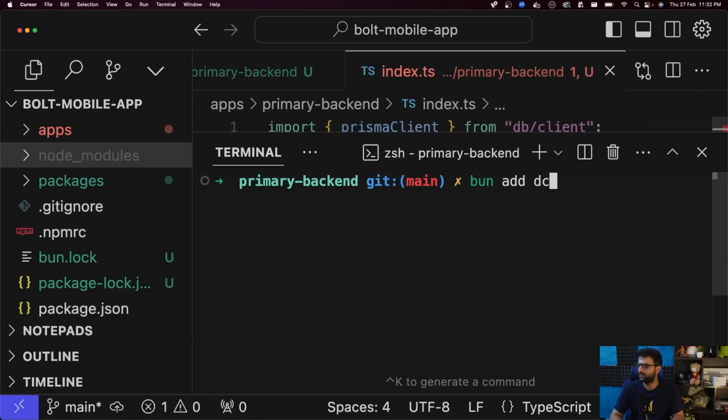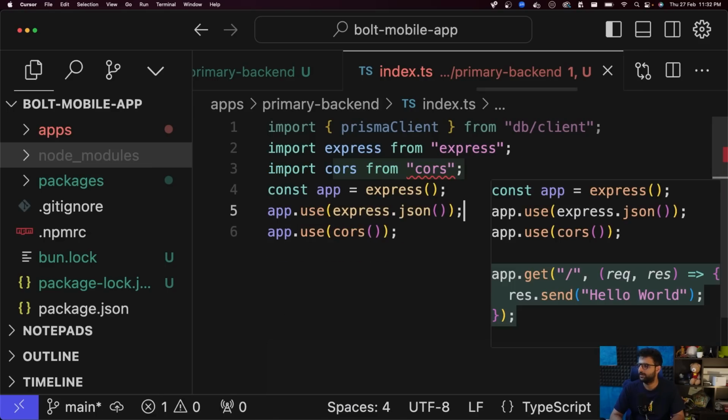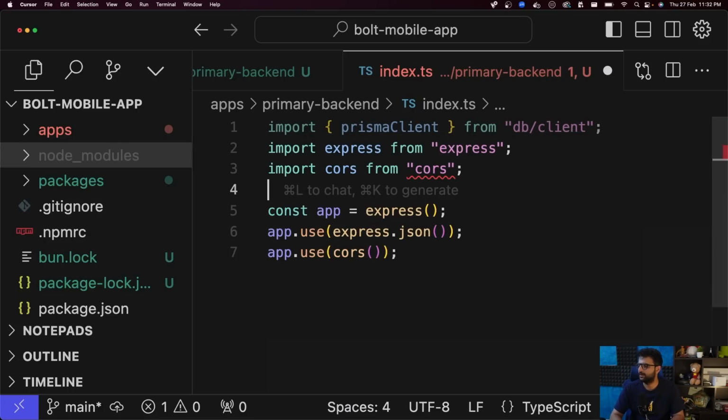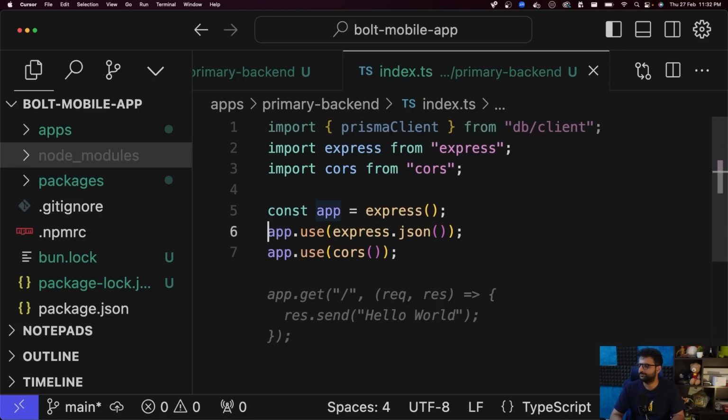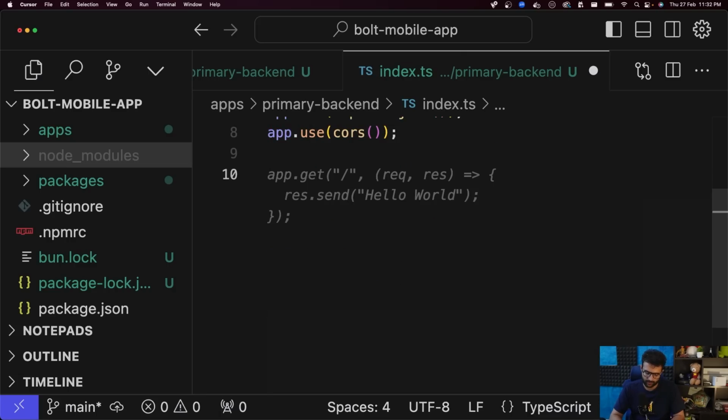Bun add course as a dependency. Maybe need to add @types/course as well. There we go. And now let's add our endpoints. We need one endpoint for creating a project.